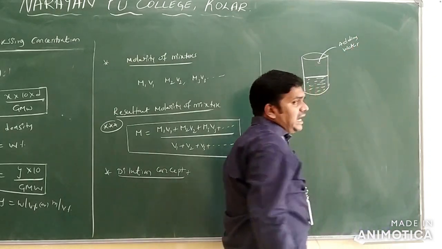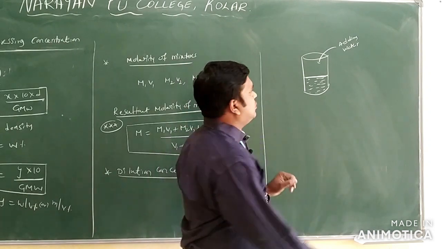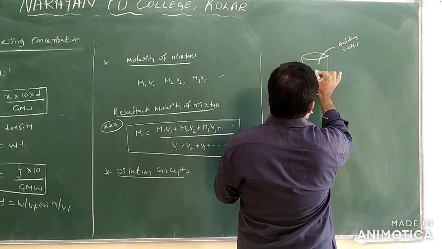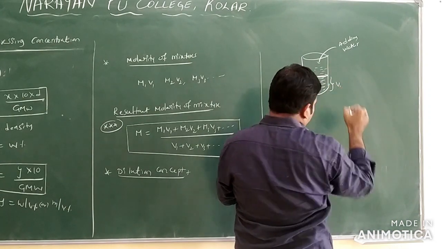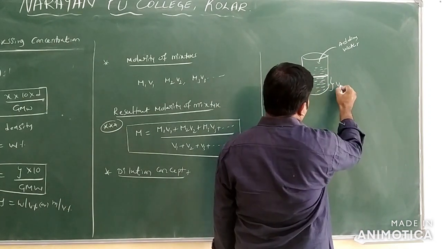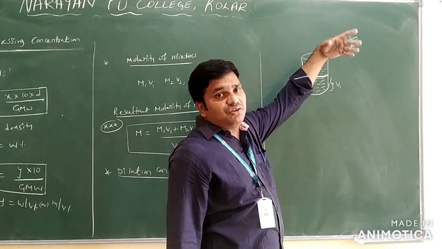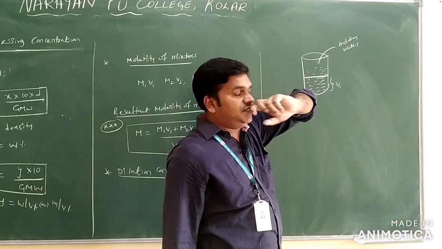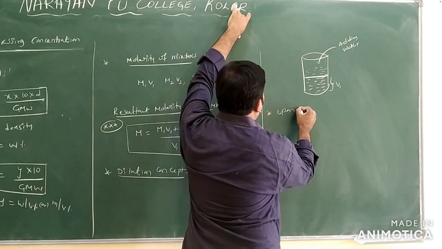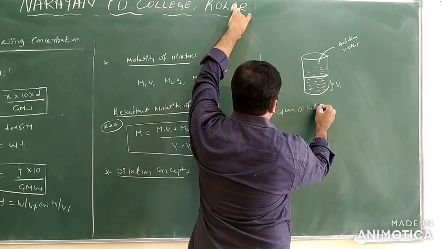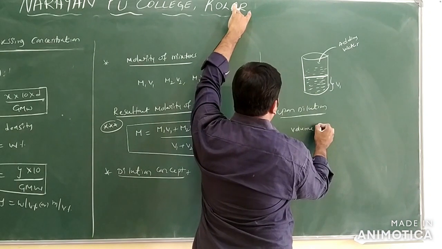If you add the water, what happens here? The volume of the solution increases. This is the initial volume V1, and it changes into V2, the final volume. Upon dilution, what changes can we observe? The volume of the solution increases.